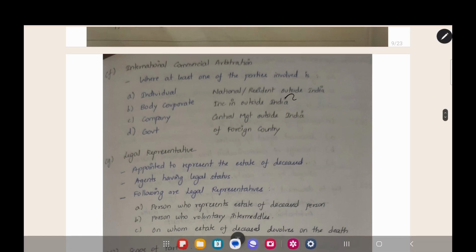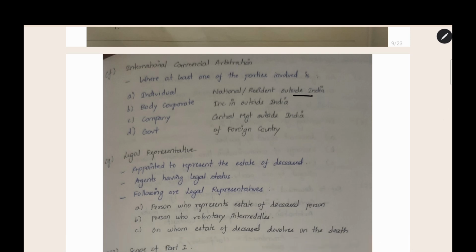Foreign in case of an individual is resident outside India. Foreign in the case of a body corporate is incorporated outside India. In the company case, central management should be outside India. In case of government, it should be a foreign country's government. This is the definition for international commercial arbitration in detail.